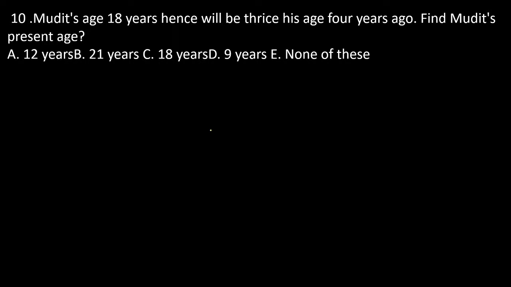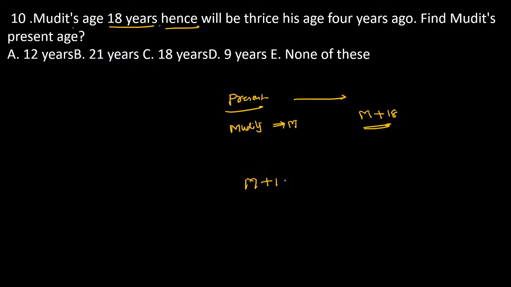Let Mudit's present age be M. Then read the line: 18 years hence, the person's age is equal to M plus 18. That will be thrice, thrice means three times, his age 4 years ago. His age 4 years ago is equal to M minus 4.